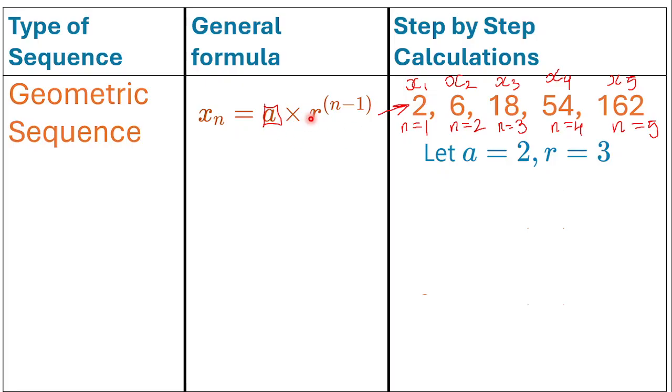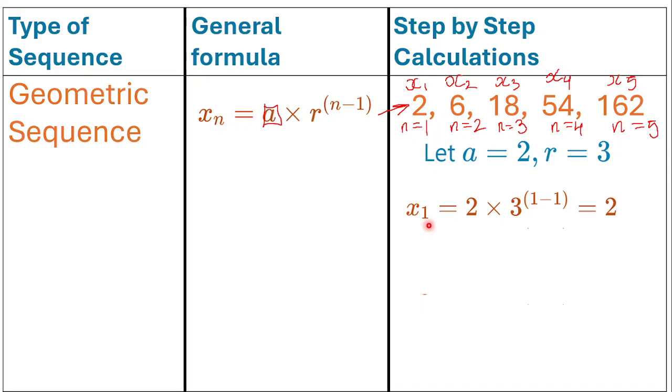What is R? Well, R is the common ratio. That's what we found in the previous slide. R is 3. So A is 2, R is 3. And so let's go about trying to find each term in the sequence. So let's begin.